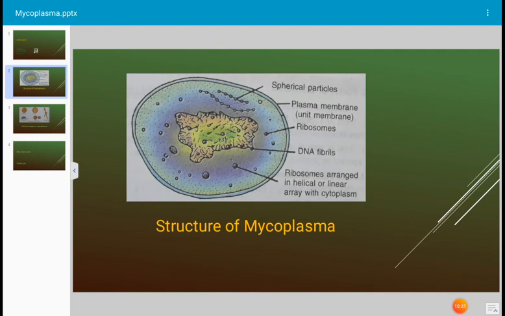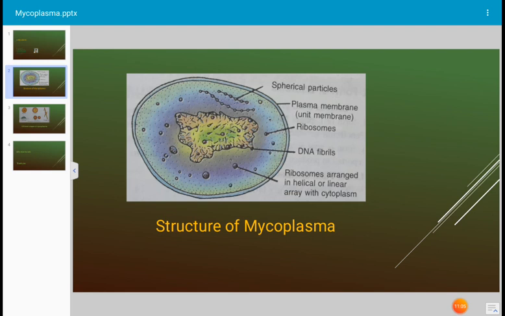Cells of mycoplasma are made up of lipoproteins. The cell wall is made up of lipoprotein. The uppermost layer, that is the plasma membrane, is made up of lipoproteins, and it is 7.5 to 10 nm thick. And the cytoplasm contains genetic material as well as ribosomes. Genetic material means DNA and RNA. Okay, DNA and RNA are present as well as the ribosomes. The DNA amounts to 4% and RNA about 8%.